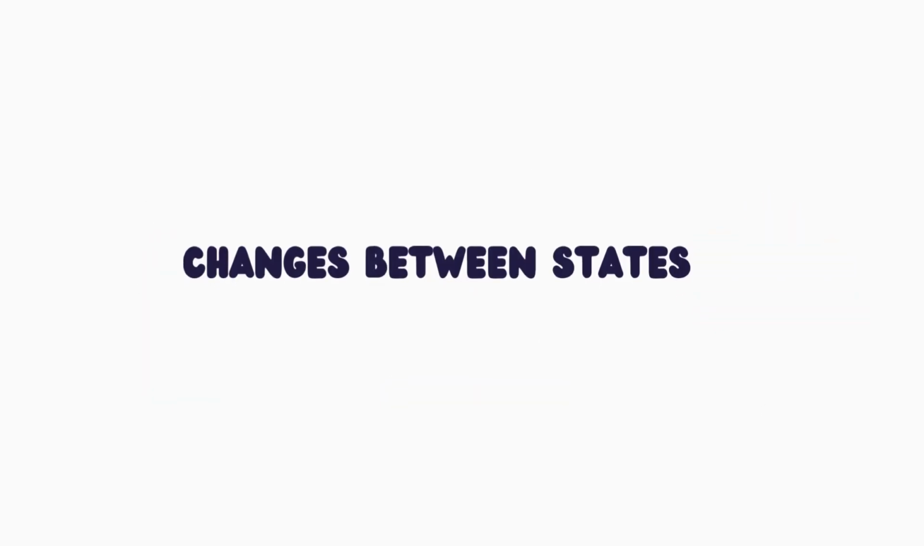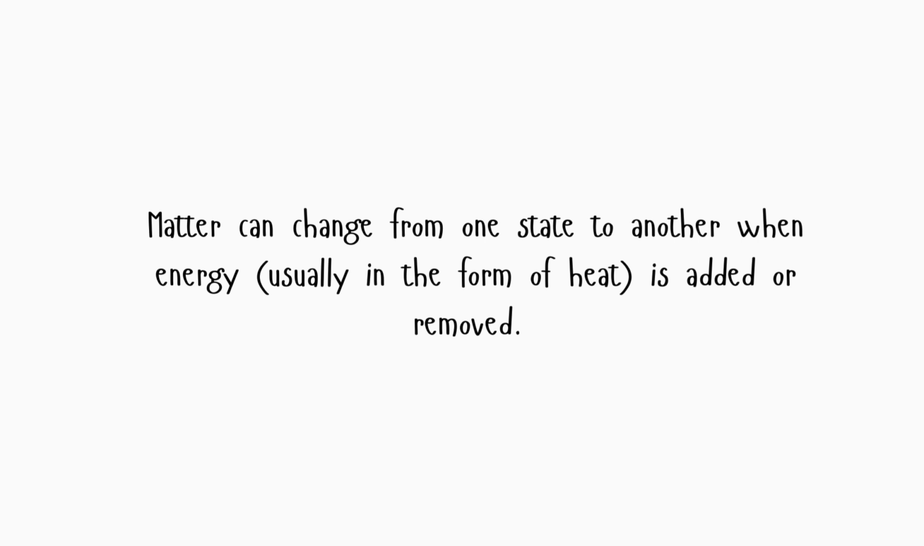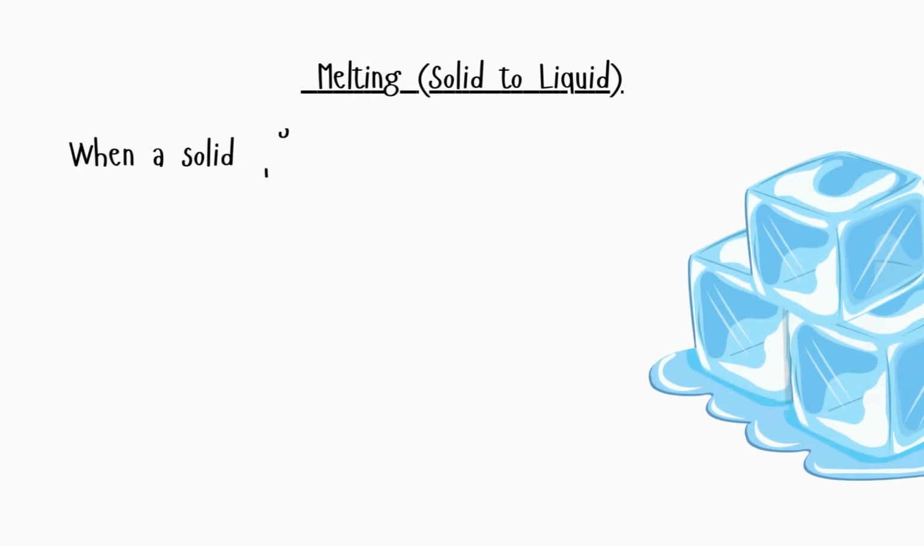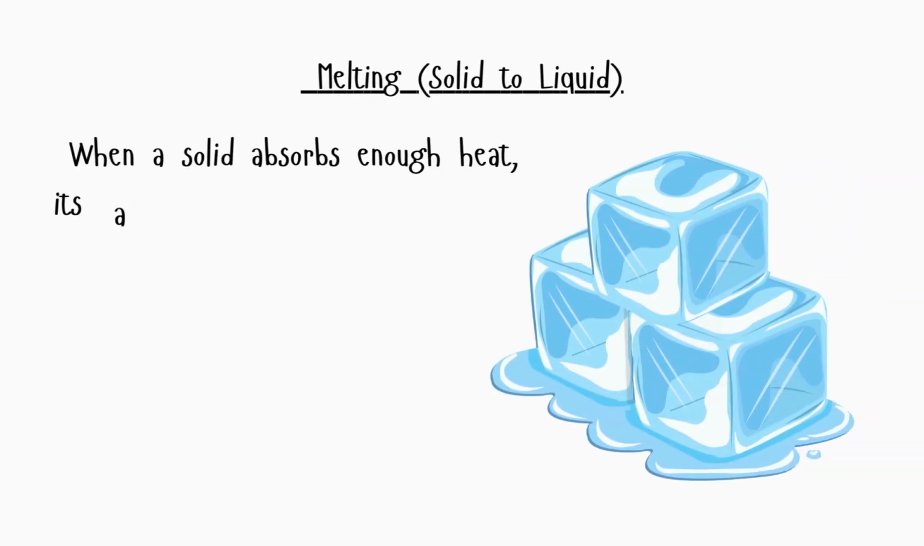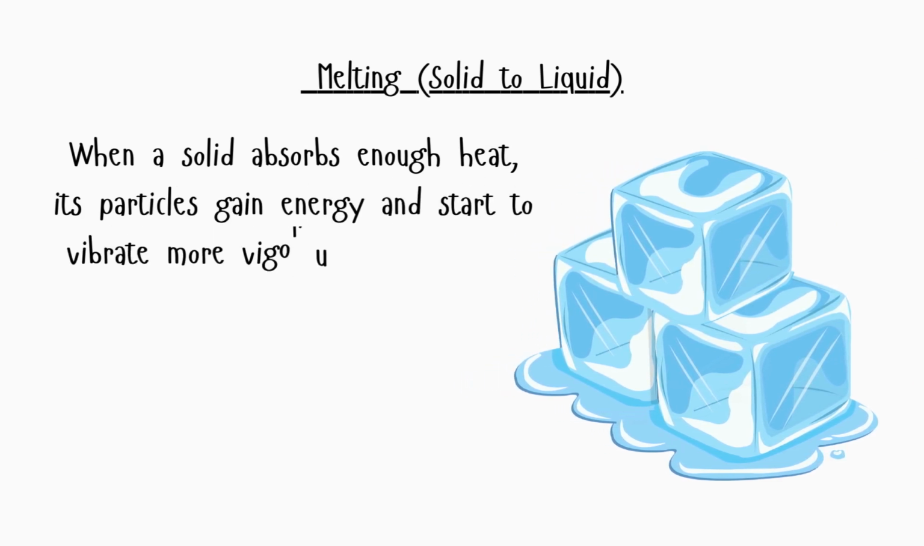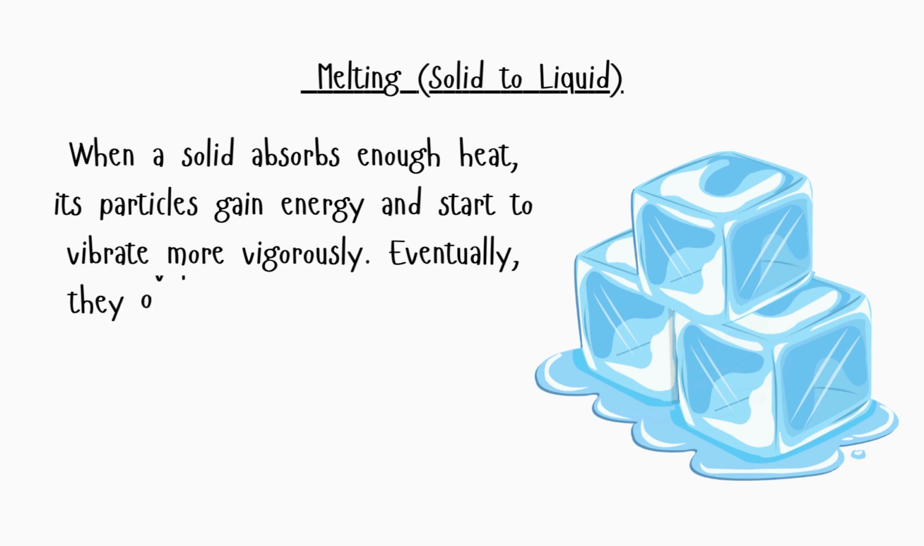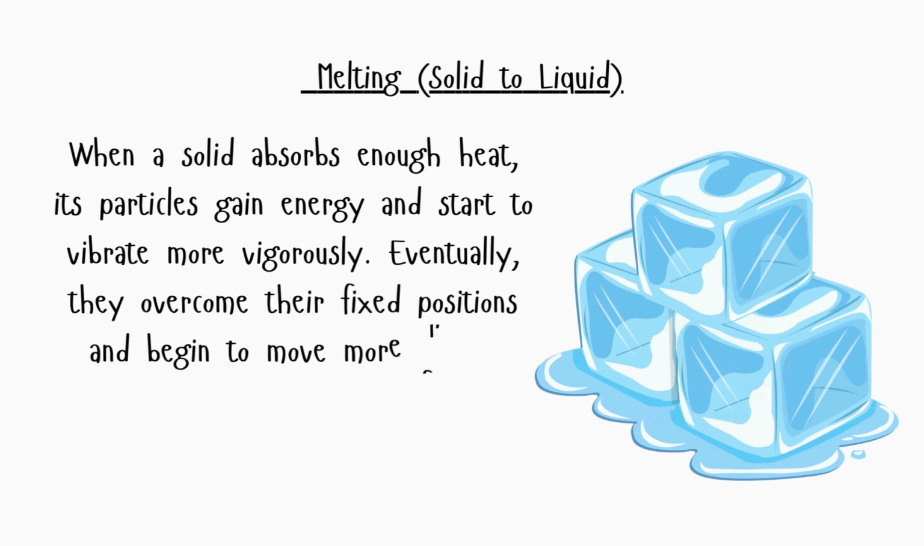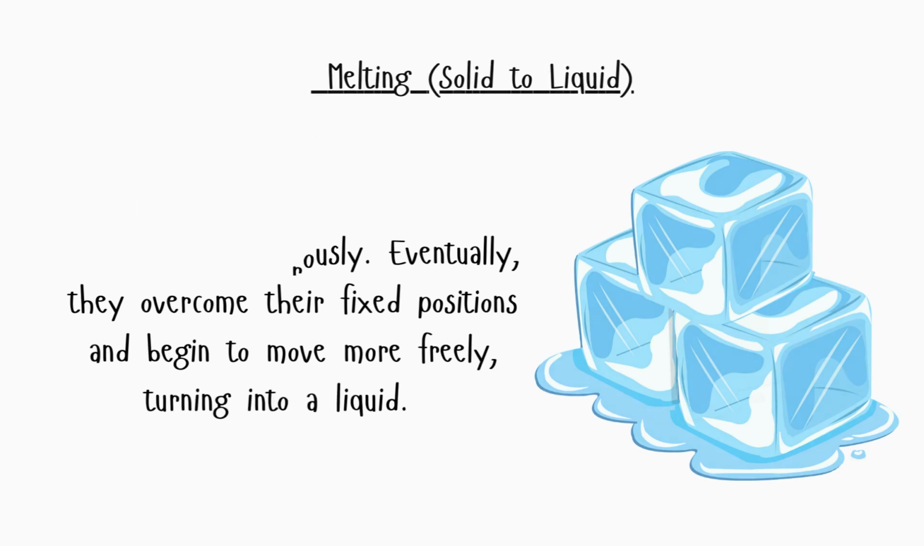Changes between states. Matter can change from one state to another when energy, usually in the form of heat, is added or removed. Melting, solid to liquid. When a solid absorbs enough heat, its particles gain energy and start to vibrate more vigorously. Eventually, they overcome their fixed positions and begin to move more freely, turning into a liquid.